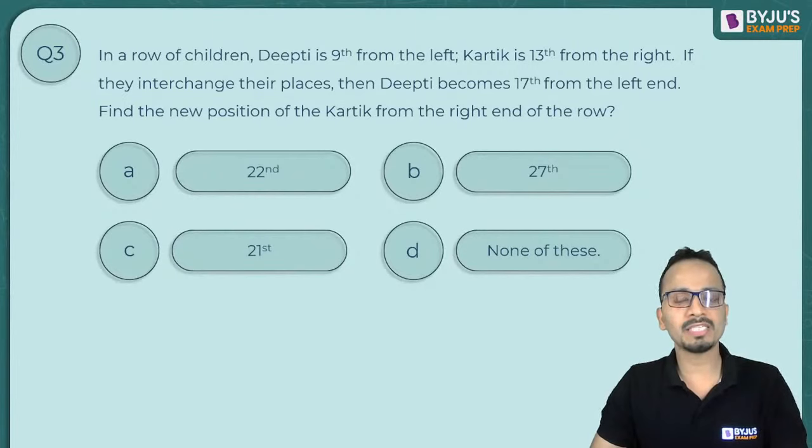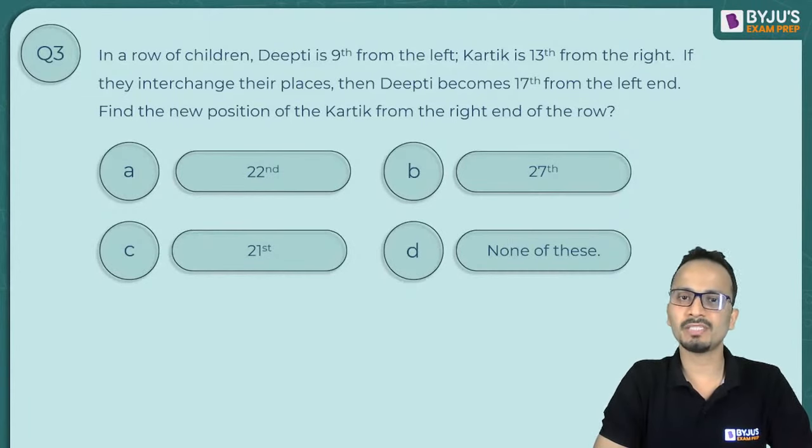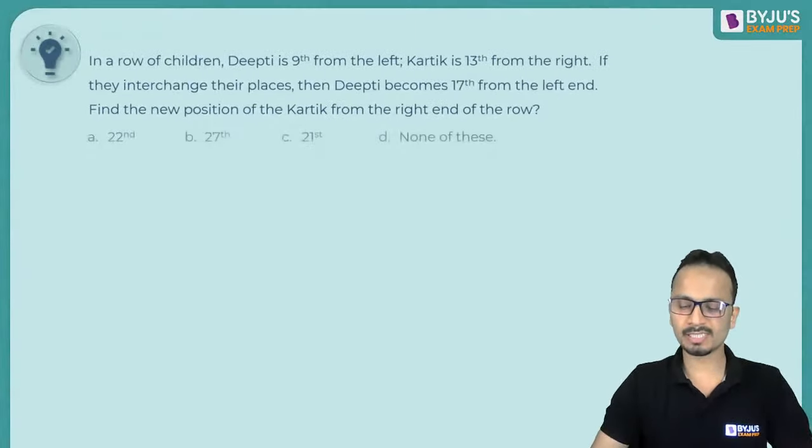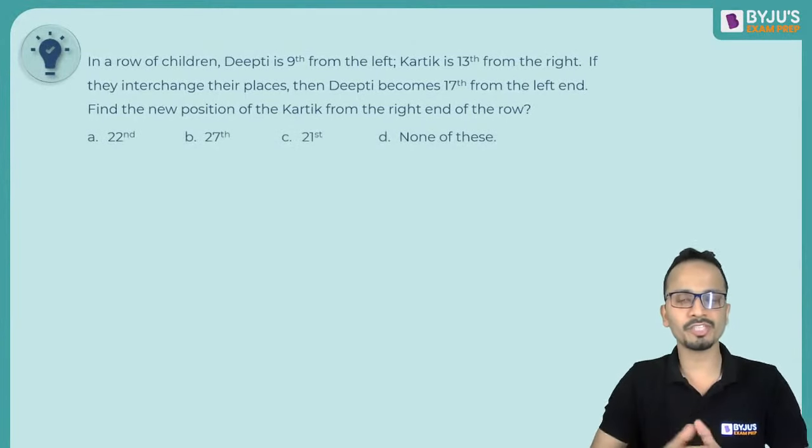Try not to commit the same error that you committed for the previous question. So question number 3: in a row of children, Deepti is 9th from the left, Karthik is 13th from the right. If they interchange their places, then Deepti becomes 17th from the left end. Find the new position of Karthik from the right end of the row. A simple one. This is an easier one as compared to the previous question.